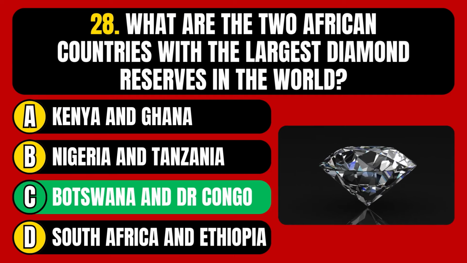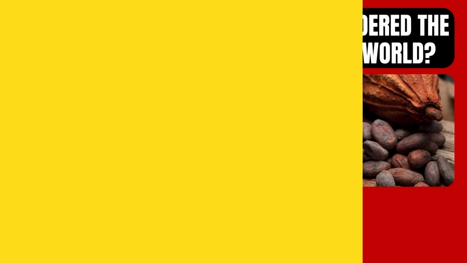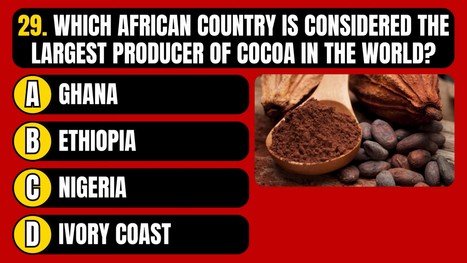The correct answer is option C, Botswana and the Democratic Republic of the Congo. Which African country is considered the largest producer of cocoa in the world? Ghana, Ethiopia, Nigeria, or Ivory Coast?